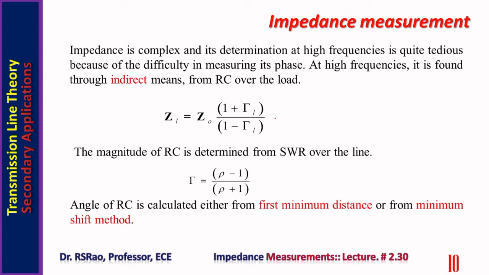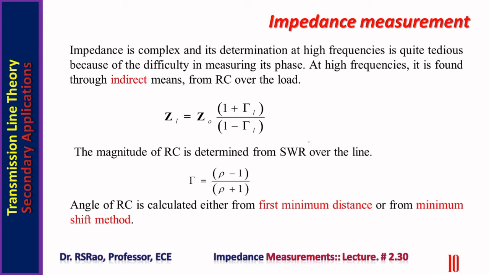Impedance is a complex quantity having magnitude and phase. Magnitude can be measured without much difficulty, but measurement of phase is somewhat complicated. It becomes much more complicated at high frequencies. So some indirect method is developed to measure impedance. That indirect approach uses slotted line sections, which are explained now.